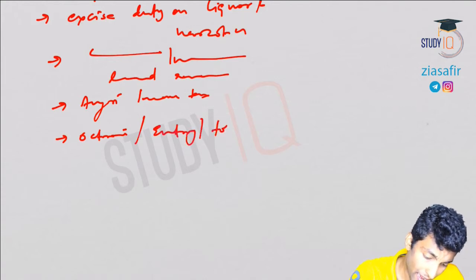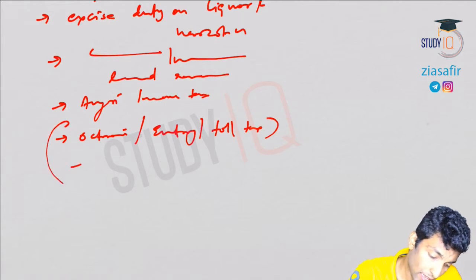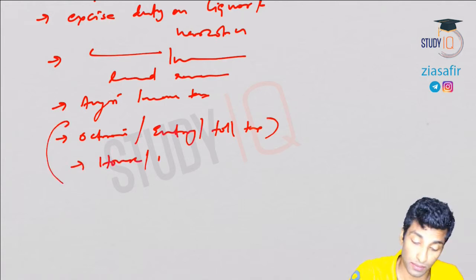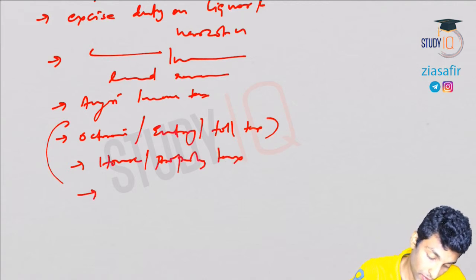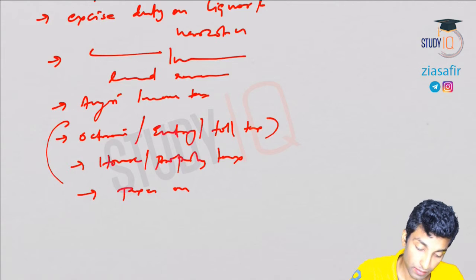Octroi is basically entry or toll tax, okay? This is actually by the municipality, or house property tax, taxes on vehicles.